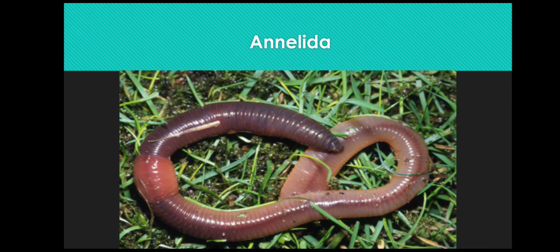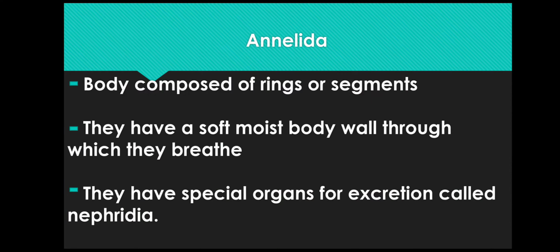The fifth phylum is Annelida. The body is composed of rings or segments. They have a soft, moist body wall through which they breathe. They have special organs for excretion called nephridia. The common examples are earthworm and leech.